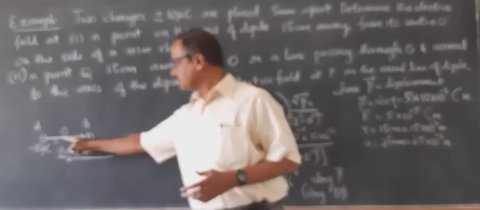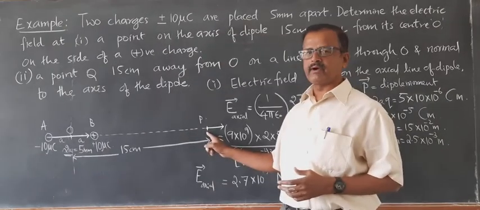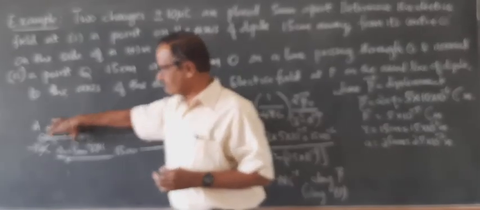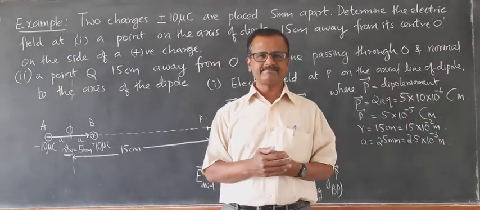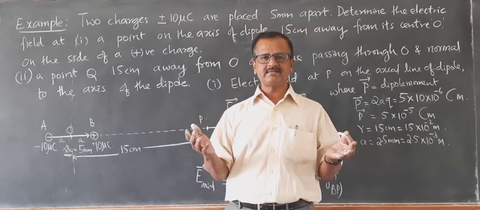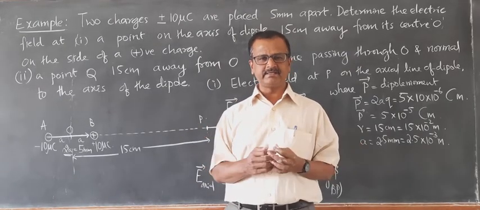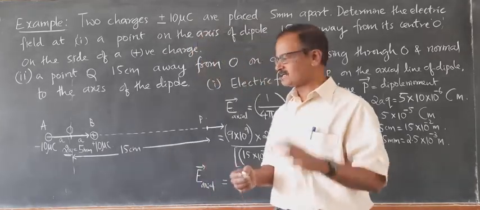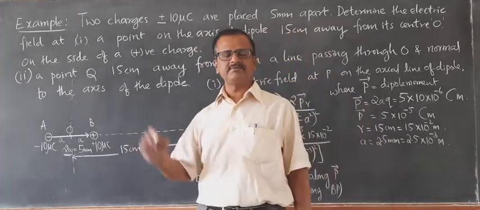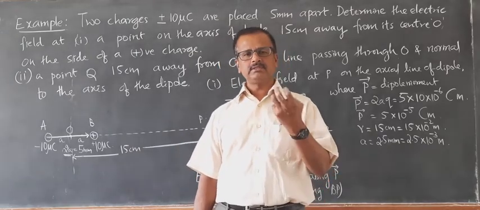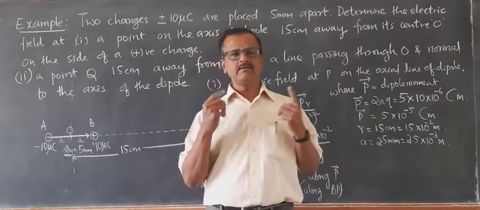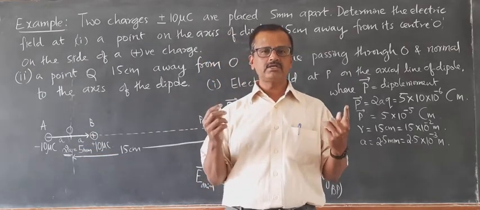The distance from the midpoint is 15 centimeter, whereas the dipole length is 5 millimeter, that is half centimeter. So 5 millimeter is very less compared to 15 centimeter. So there is no harm in assuming this dipole as a point dipole or a short dipole.